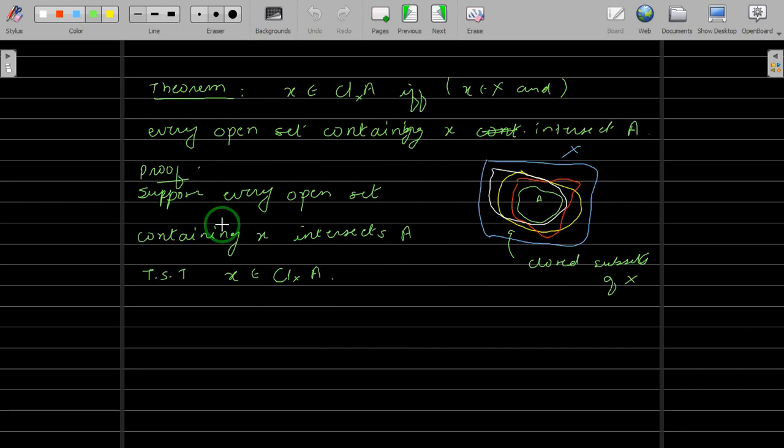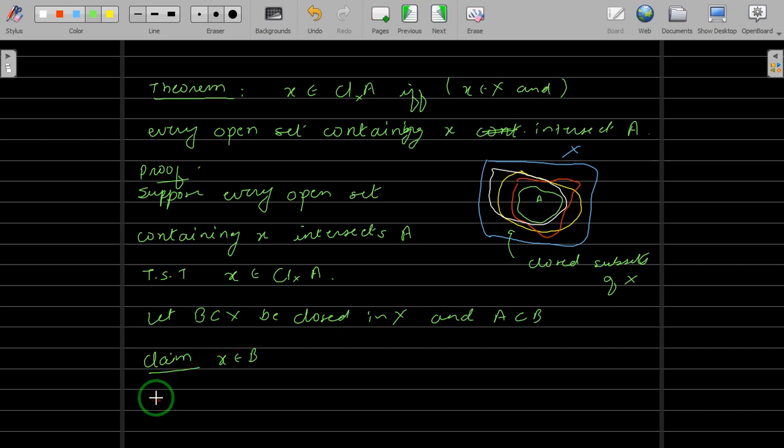So your claim is X belongs to the closure of A. So let us take a closed set which contains A. Let B be a subset of X, closed in X, and let us assume that B contains A. That means you are taking an arbitrary set from the family defining the closure of A. Now we have to show that this X belongs to B. Claim: X belongs to B. If X belongs to B, then since B is arbitrary, X belongs to all the closed sets which contain A, and of course this implies X belongs to the closure of A. You are done.